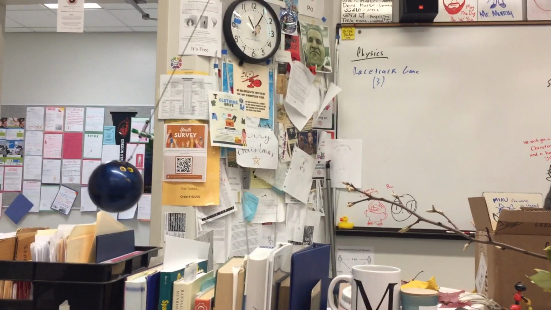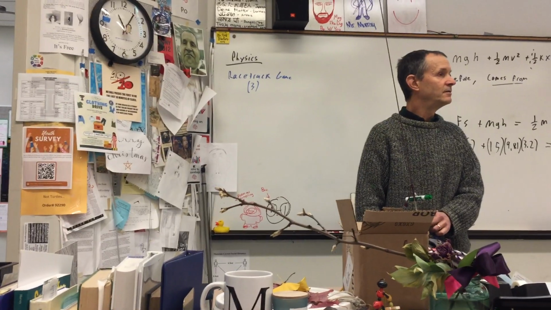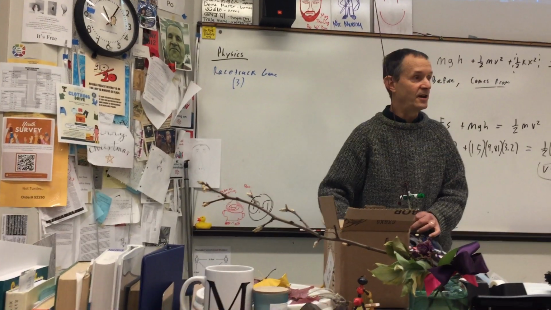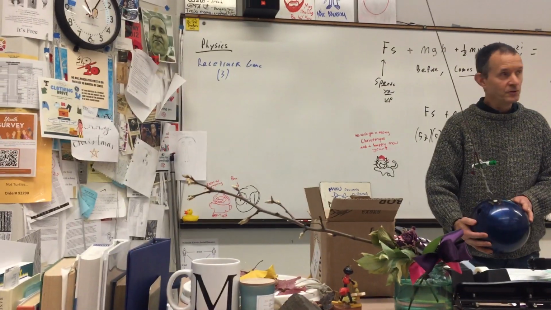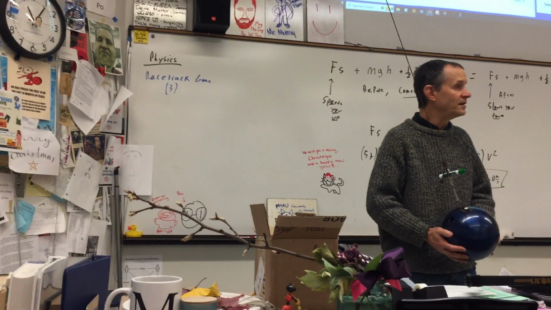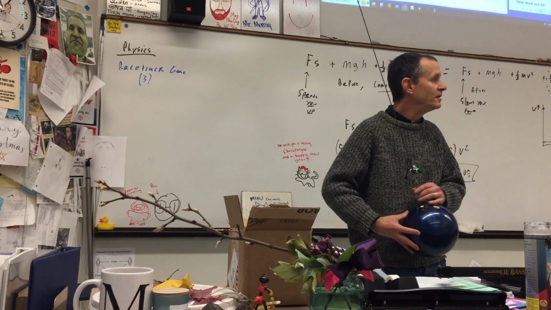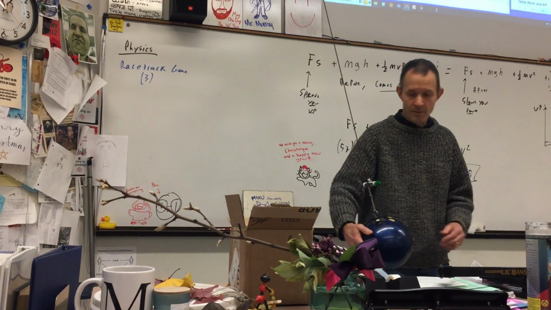What if I stop it right here where it has 2 joules of potential? How many joules of kinetic? 8. It's not going quite as fast. What if I stop it right here where it's got 7 joules of potential? It's got 3 joules of kinetic. We really couldn't solve this any other way. We could do the calculus and figure out what that changing force does to it, but that's complicated.